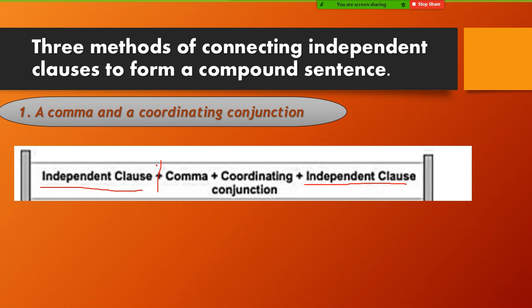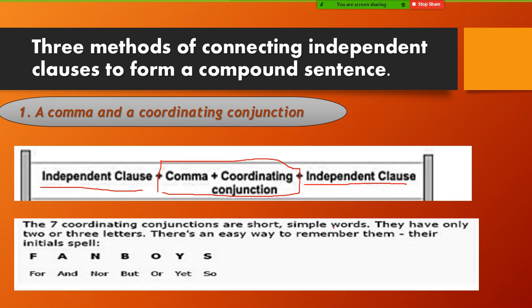The three methods, or the three changes, will happen in this part. How can we connect these two independent clauses together to form a compound one? We will keep changing this part only. The first way is a comma and a coordinating conjunction. You have learned them before. We have chosen a word as a symbol for the coordinating conjunctions, the famous Fanboys. Each letter refers to one conjunction: F for, A and, N nor, B but, O or, Y yet, and S so.